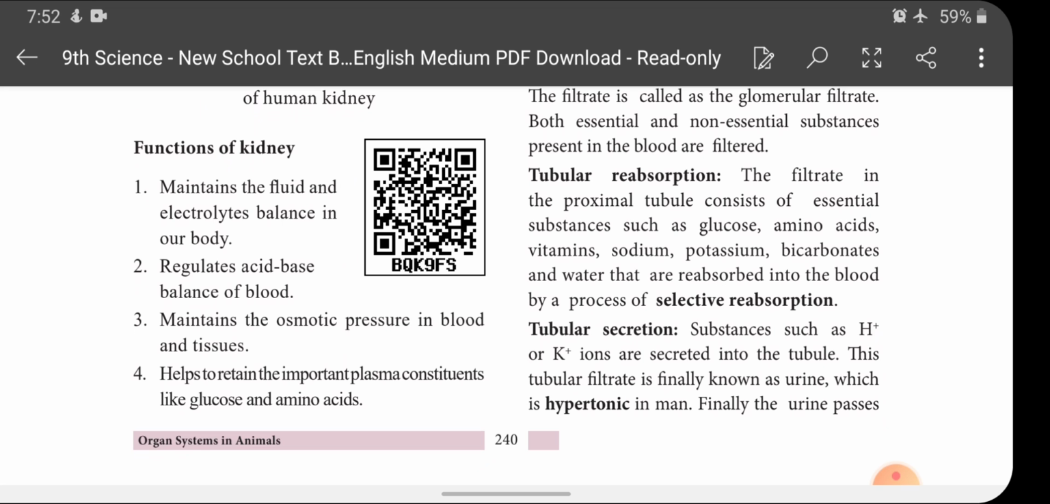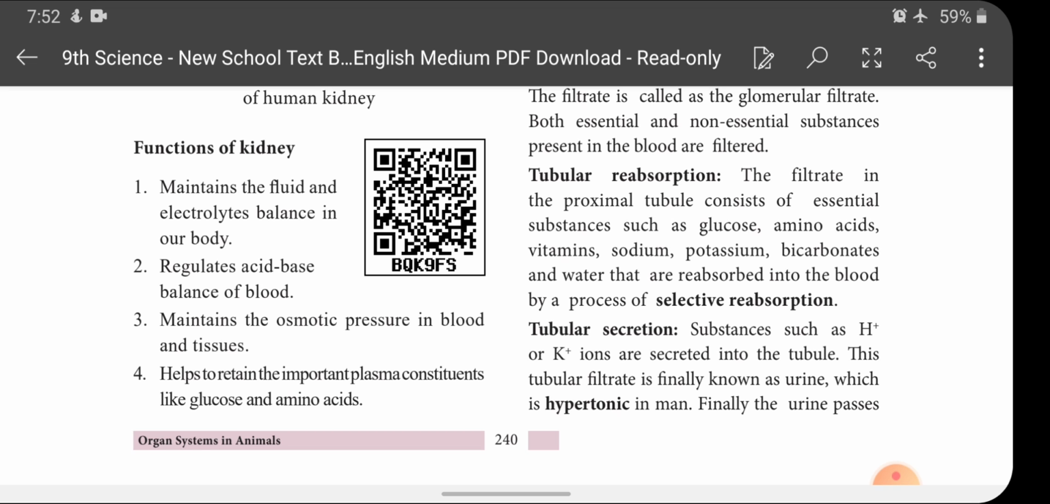Regulate acid-base balance of blood. Maintain the osmotic pressure in the blood and tissues. Help to retain the important plasma constituents like glucose and amino acids. So these are the functions of kidney. So it is a 4-mark question, children.